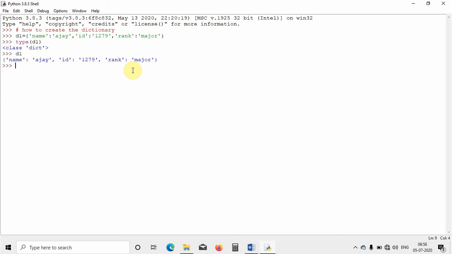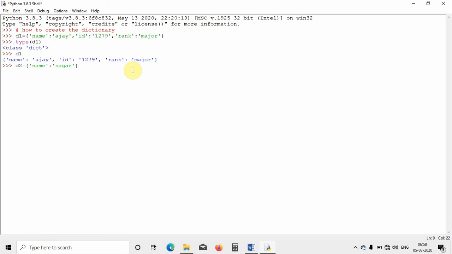And if I want to create another dictionary, let us say d2 is equal to, in flower brackets, I have to write the same format, that is name and then colon, then this time let us say I will take Sagar.